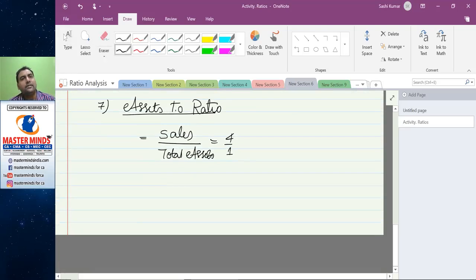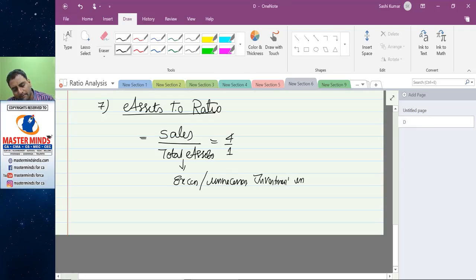The decrease in the asset turnover ratio is mainly because of excess or unnecessary investment in total assets. So excess investment or unnecessary investment is one of the reasons for low asset turnover ratio.